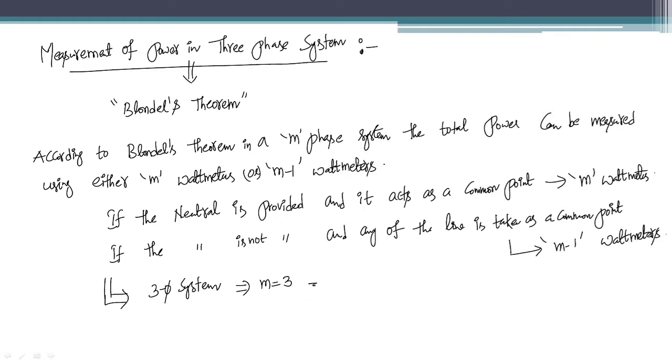Now for a three-phase system, we have two configurations or two types of arrangements.